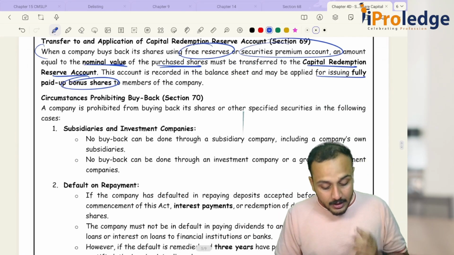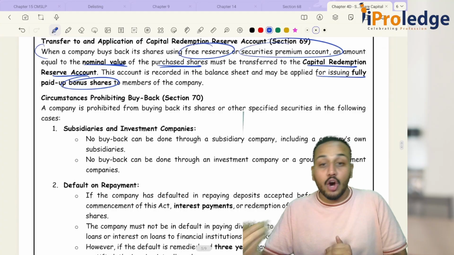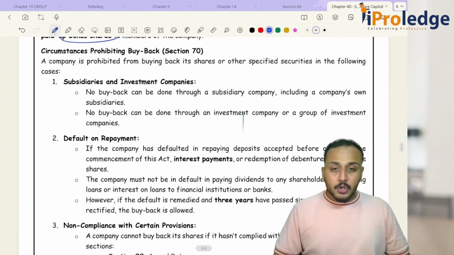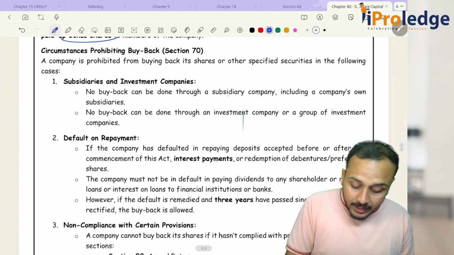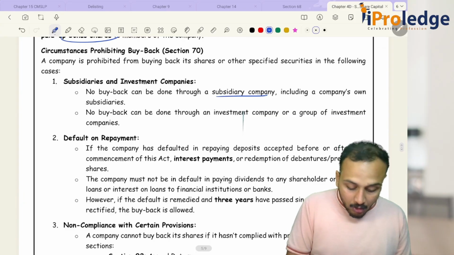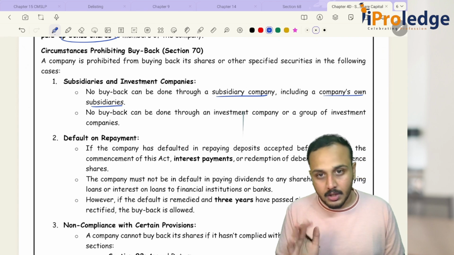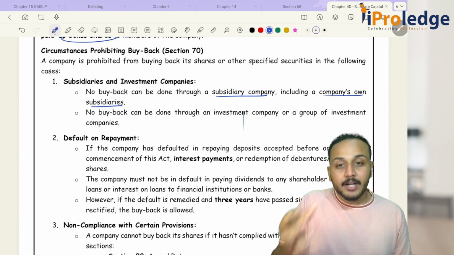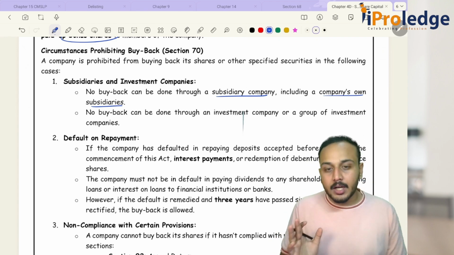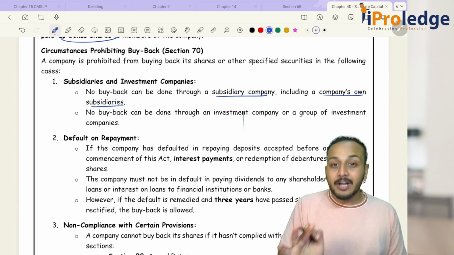Okay. Then circumstances where you cannot go for buyback. No buyback can be done through a subsidiary company, including the company's own subsidiaries. Basically, you cannot complete your buyback through a subsidiary company. If you want to do a buyback, you do it by yourself.